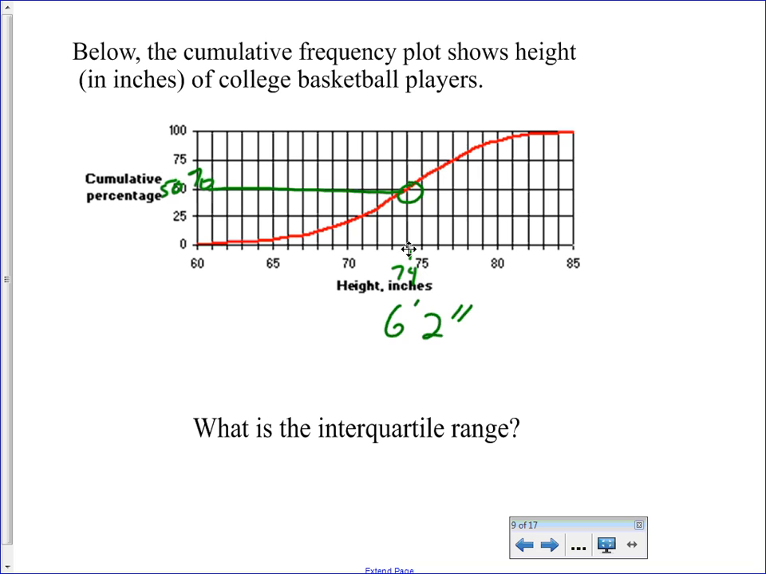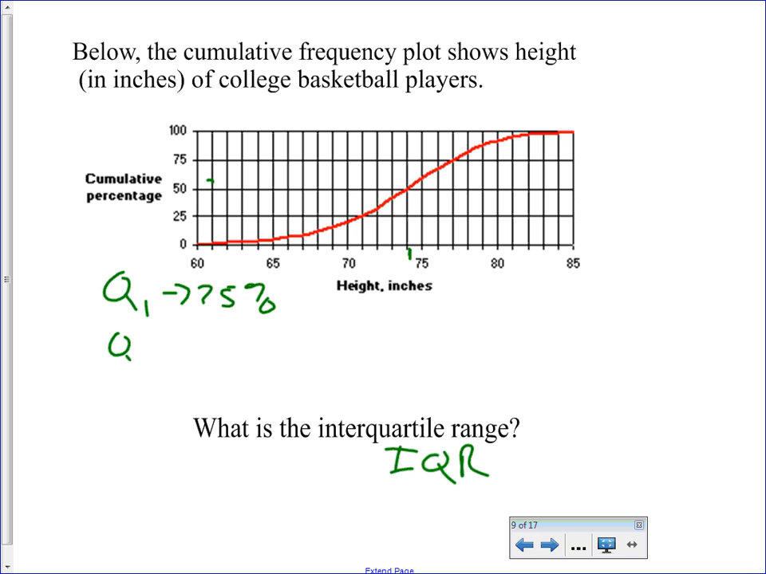So the question then asks, okay, well, based on this ogive, what is the IQR? So, well, here's what we're going to do. We know that quartile 1 is the 25th percentile, and we know that quartile 3 is the 75th percentile. So there's Q1.